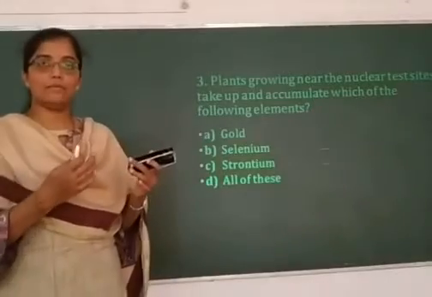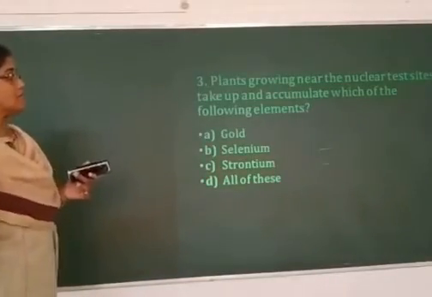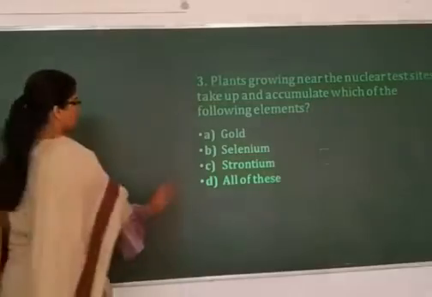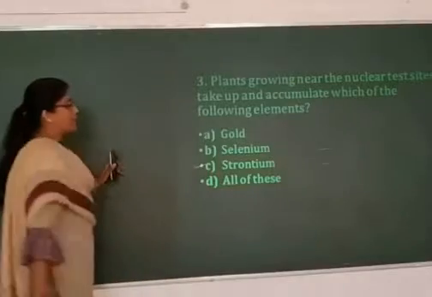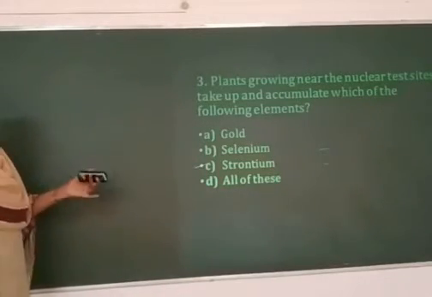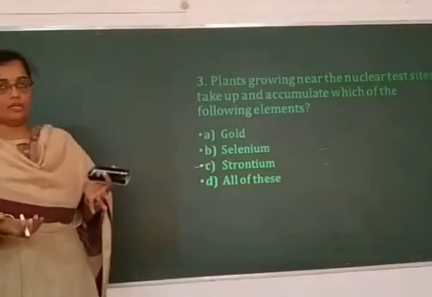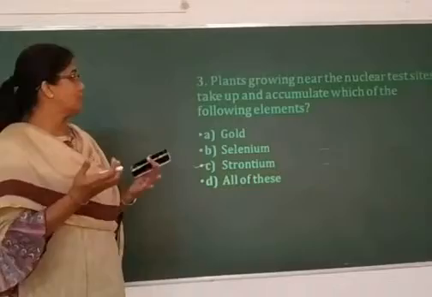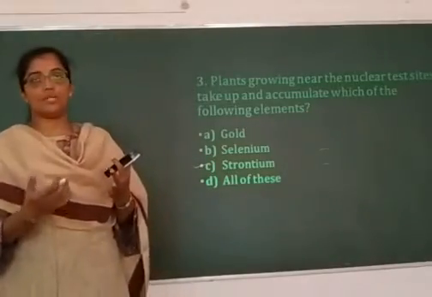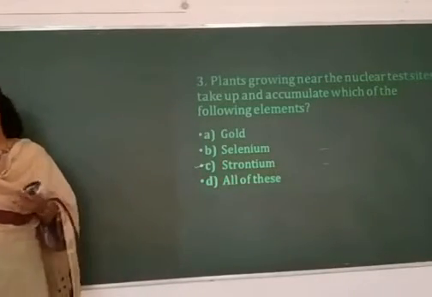But the question is specifically about plants that grow near nuclear test sites. The plants that grow near nuclear test sites take up and accumulate strontium. It doesn't have any role to play in the plants, but because it is available in the soil in the region where the nuclear test sites are, the plants take up that strontium and accumulate it.